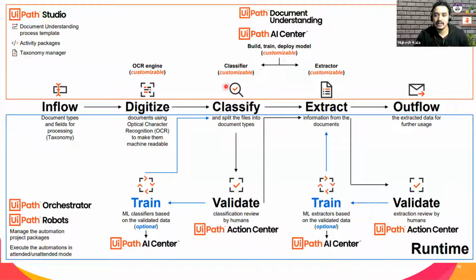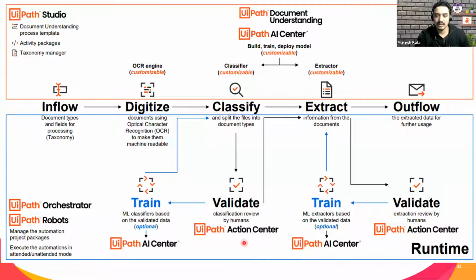Now, after this classification is done, sometimes the robot is not very confident. I classified the information as an invoice, but I'm not confident. So the robot will create a task for the human here. See, validate, UiPath Action Center, Orchestrator, create a task.